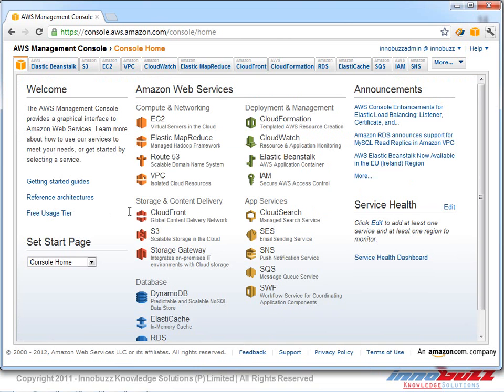The advantage or importance of using Route 53 in our infrastructure is this: we have our domain from a domain registrar, and we have all our services running on AWS, in the case of our mail server, web server, application server, and database server.